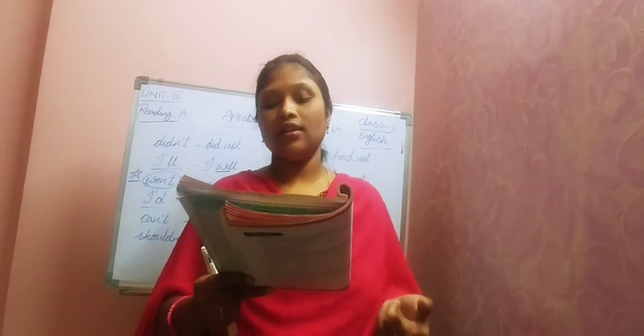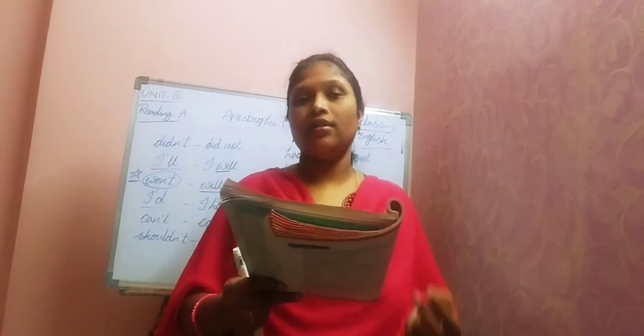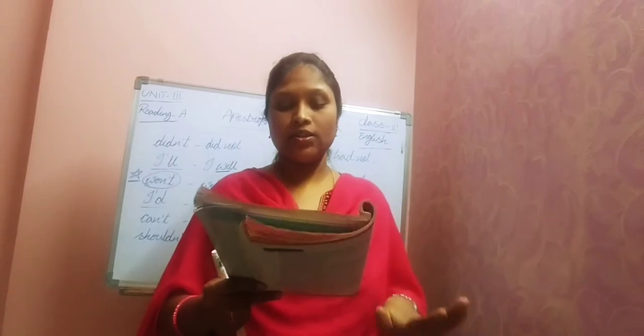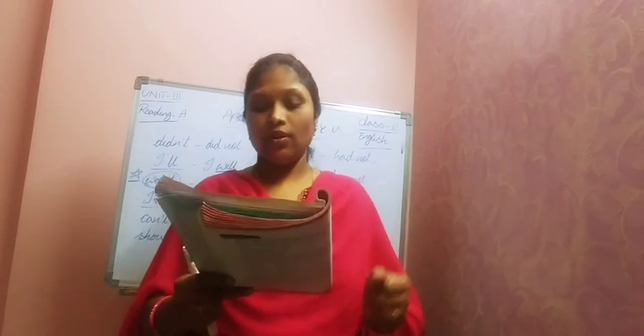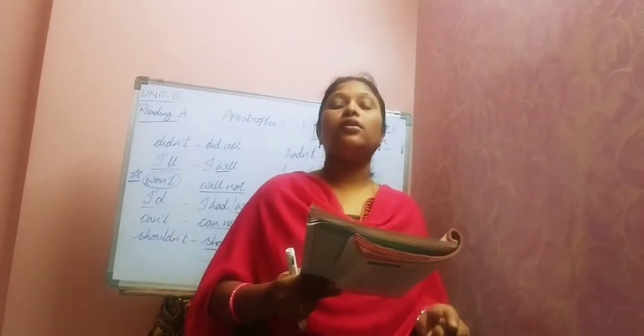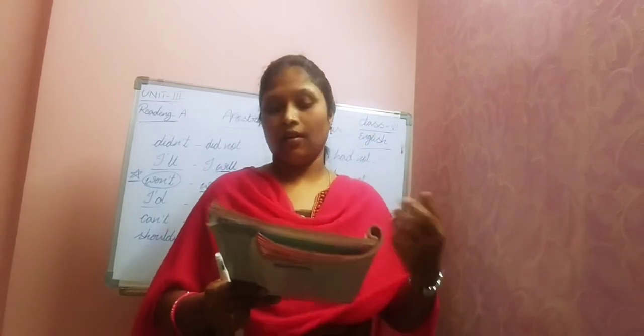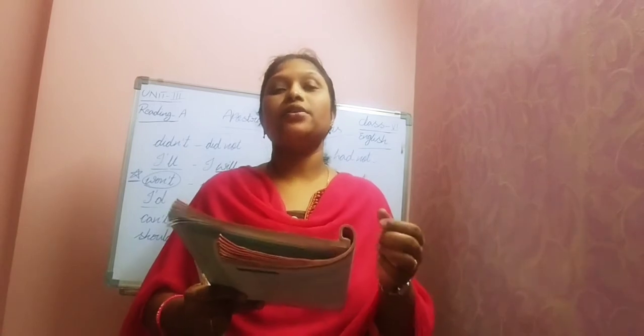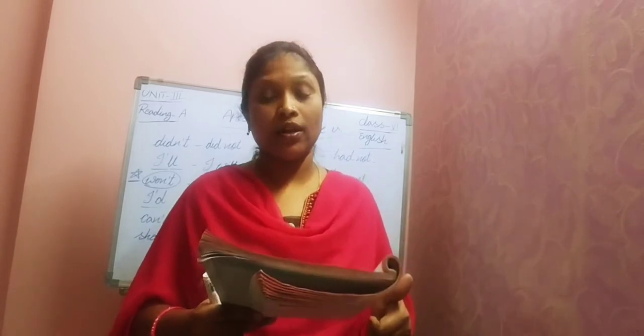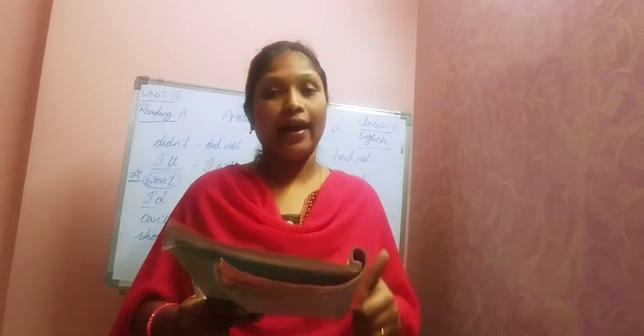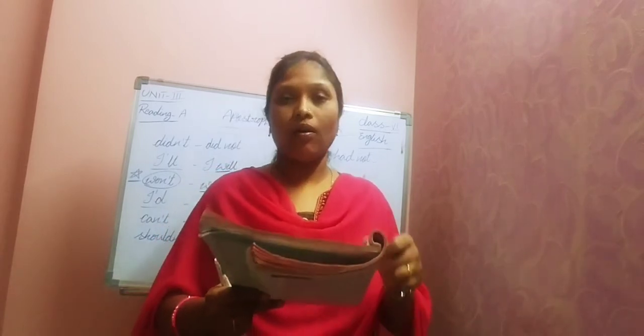So clearly all these words are verbs. So our next topic is verbs. You know about verbs, right? What are verbs? Verbs are action words, which indicate the action done by a noun or pronoun.